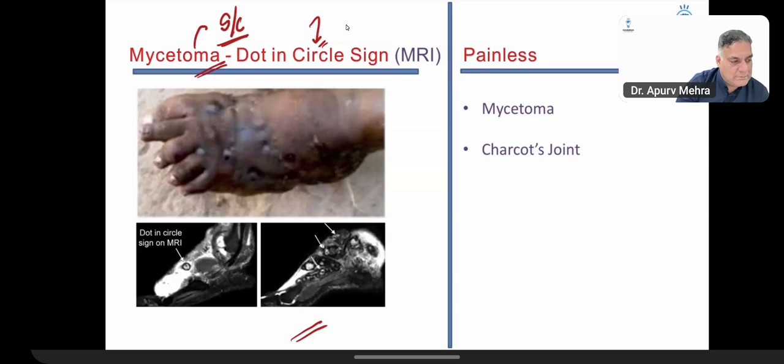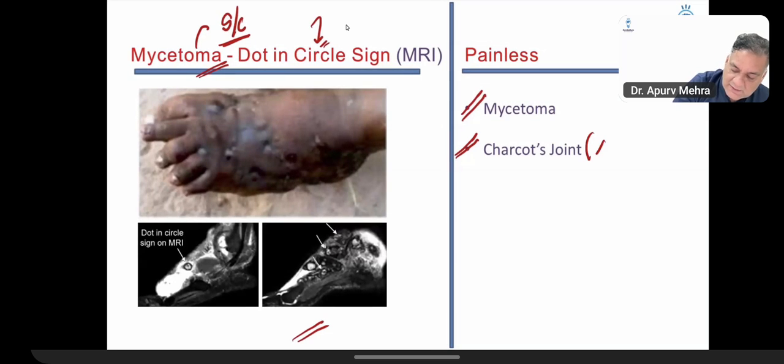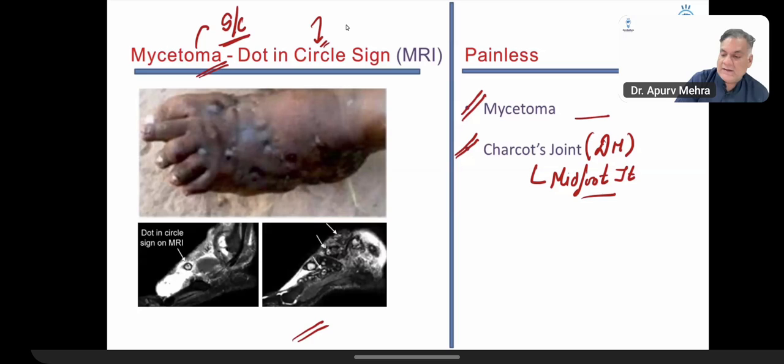Why is mycetoma very important? Because in orthopedics, the most common symptom is pain, but there are two conditions which are painless. One is mycetoma, second is Charcot's or neuropathic joints, which are seen in diabetes mellitus, the mid-foot joints most commonly. So this is how the painless joints are seen. This is how Charcot joints are seen. Are we good?